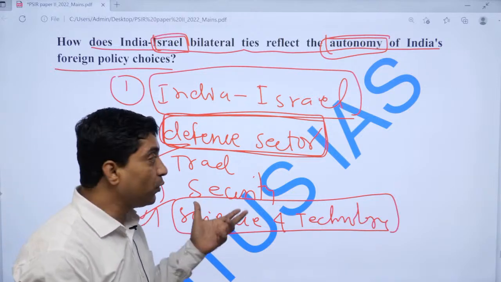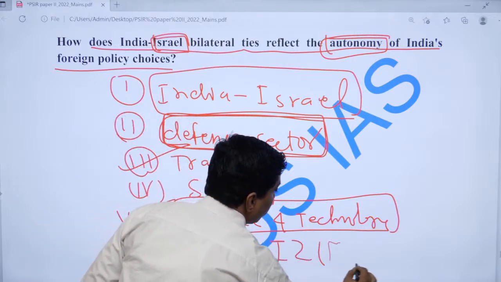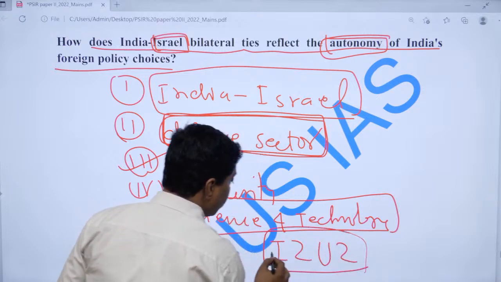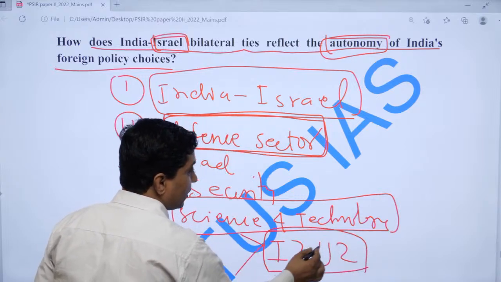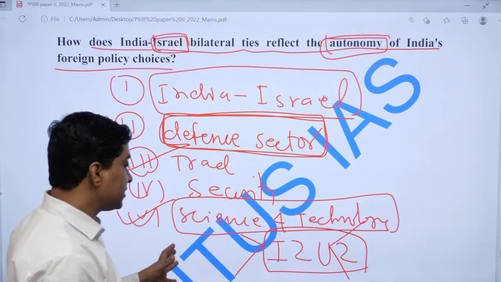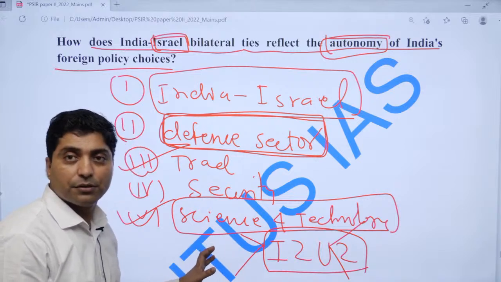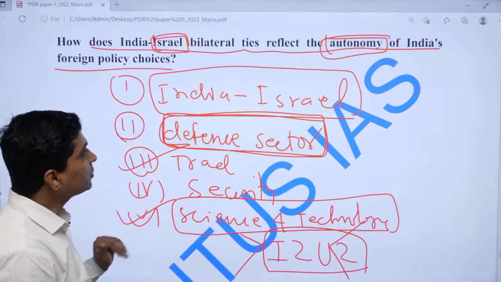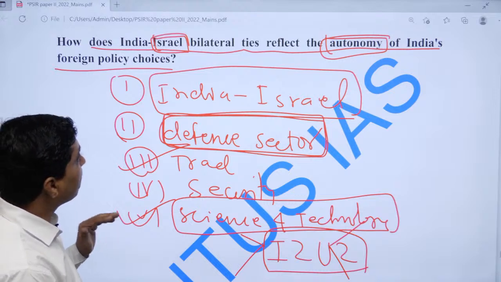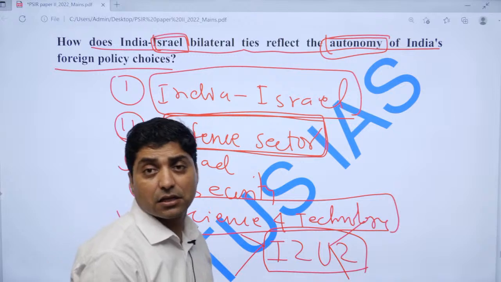And if you look at I2U2, where I2 means India, Israel, and the United Arab Emirates and the US, it is also playing an important role at this forum. So India and Israel bilateral ties reflect a free India's foreign policy.